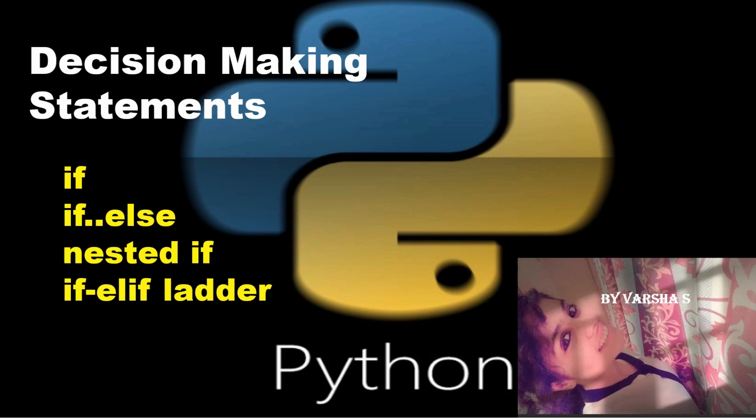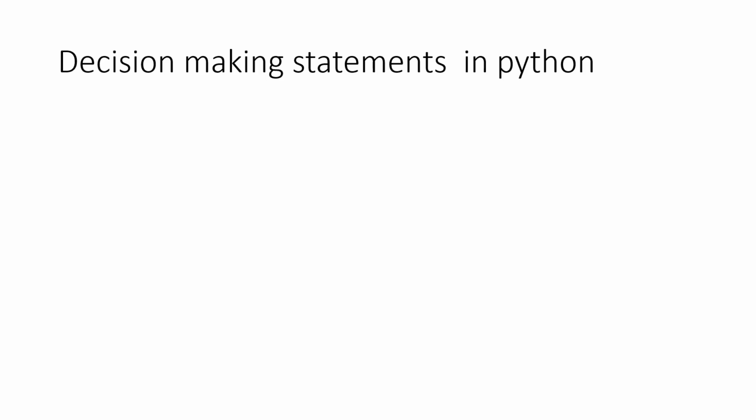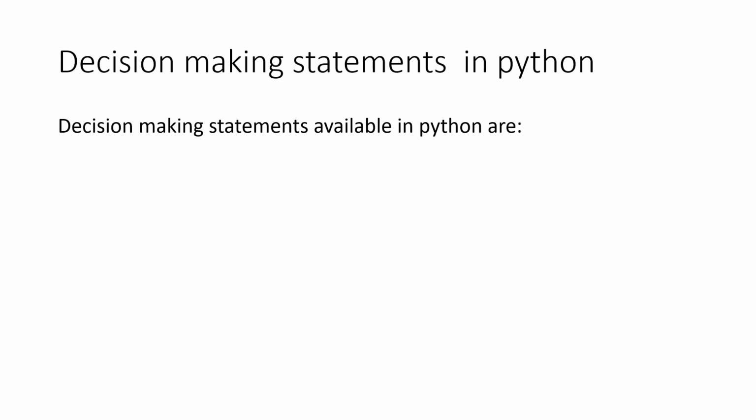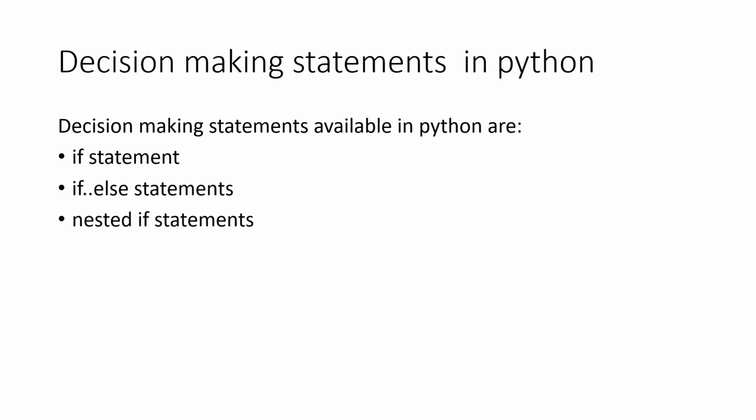Let's continue with the Python series from basic to advanced level. In this video, I will start with decision making statements. Now quickly, let's get started. Decision making statements in Python. We have various decision making statements available in Python and they are if statement, if else statements, nested if statements and if elif ladder.